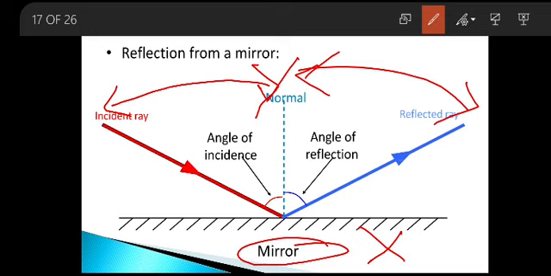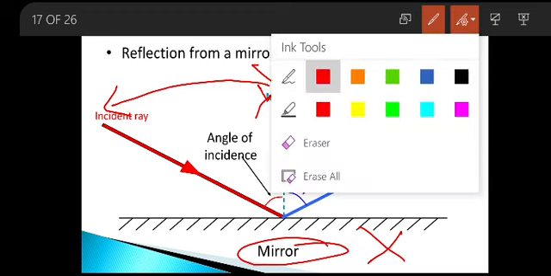Are you clear what is meant by incident ray? The light from a source that falls on any reflecting surface is the incident ray. Example, the light from a torch falling on the mirror. What is the reflected ray? After reflection, there occurs a change in the travelling path of the light, and the ray in which direction it is passing is your reflected ray. Understood, my dear children? Any doubt, please call me.